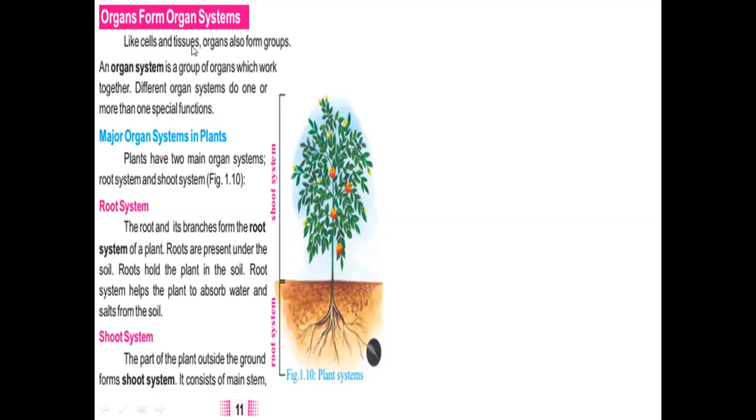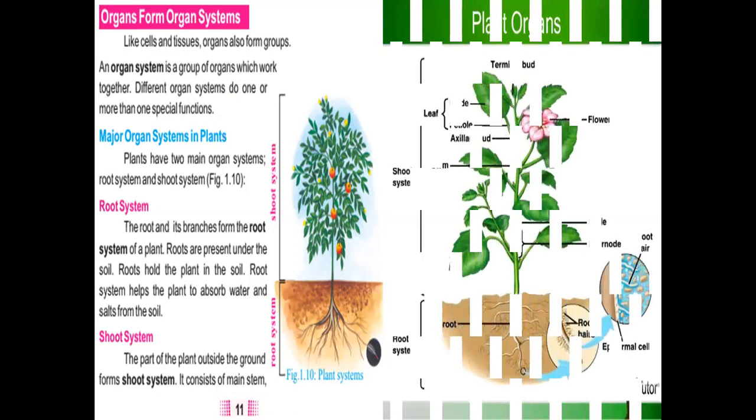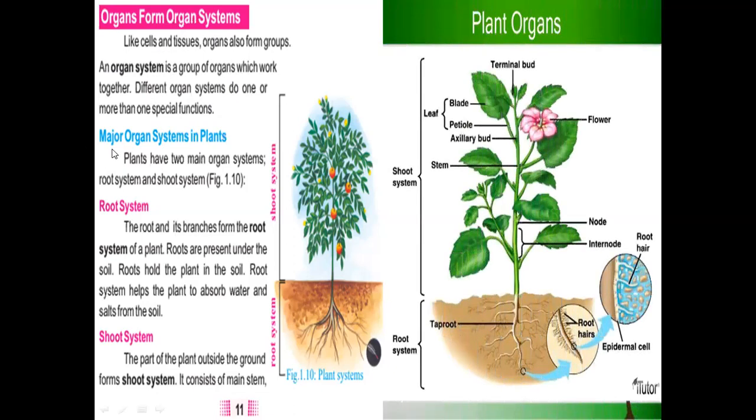Like cells and tissues, organs also combine together, they form groups and they perform their functions collectively. Now, organs also form groups and form organ systems, and these organ systems work together and perform the special function. Now we will see some major organ systems in plants and then we will see in animals.